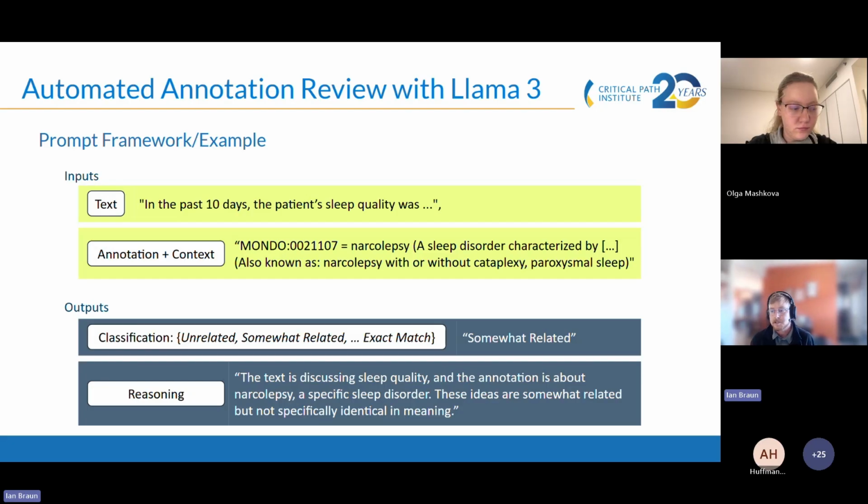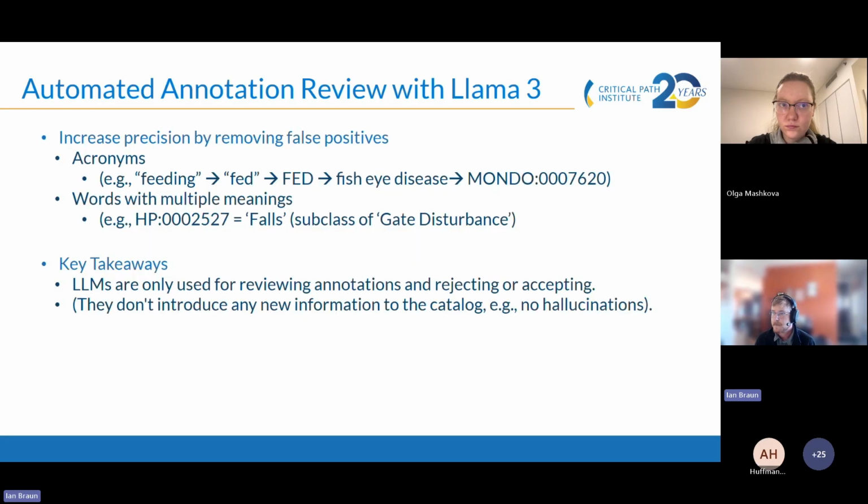So in this case, the model might generate that the text is discussing sleep quality, the annotation is about narcolepsy, a specific disorder, so the degree is somewhat related. The purpose of this review step is to improve the precision by removing false positives.